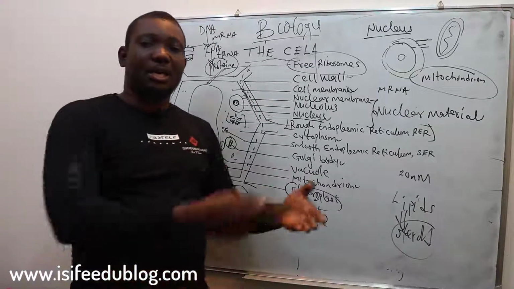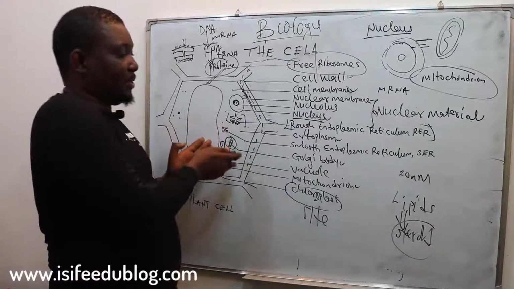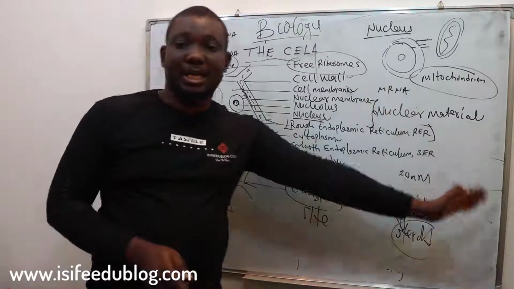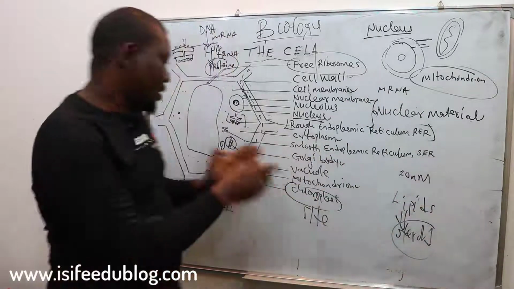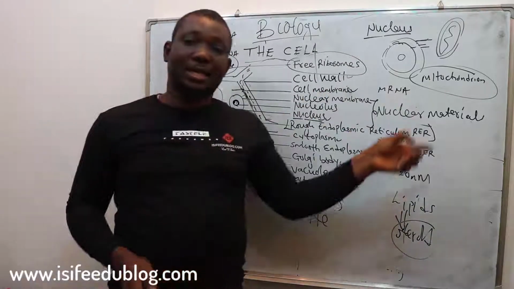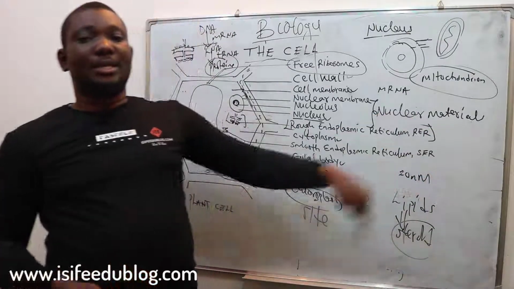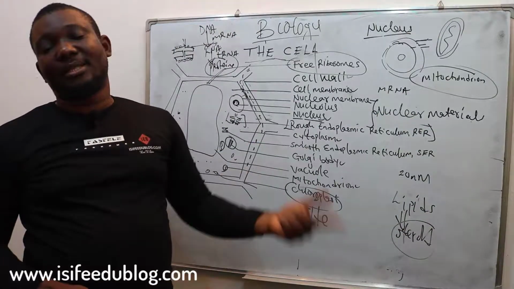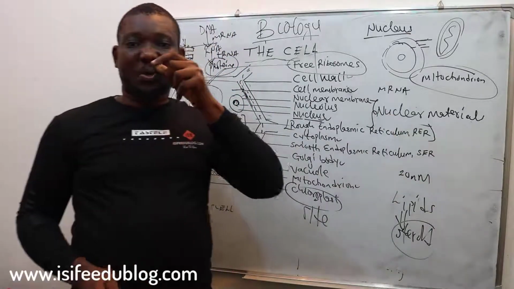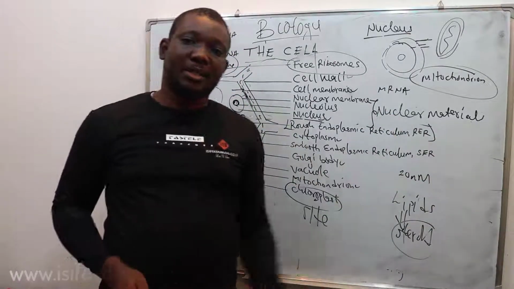Lysosome is absent in plant cell, but very, very important in animal cell, as it secretes hydrolytic enzymes that destroy foreign bodies or that destroy bacteria.